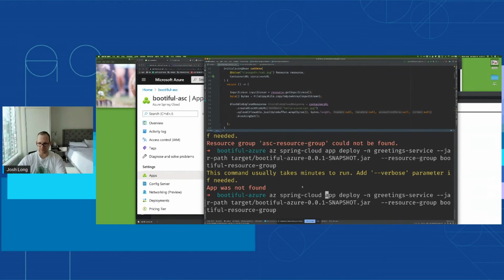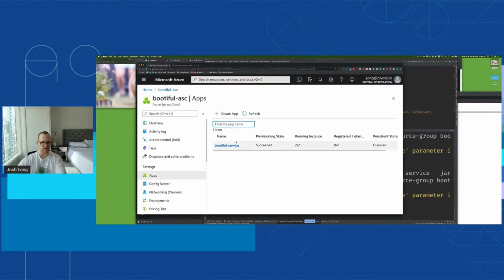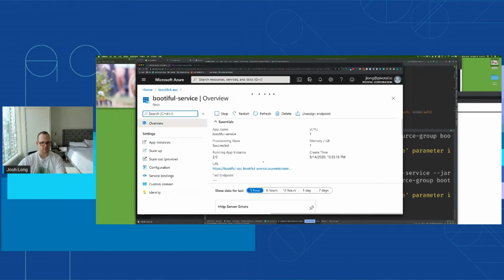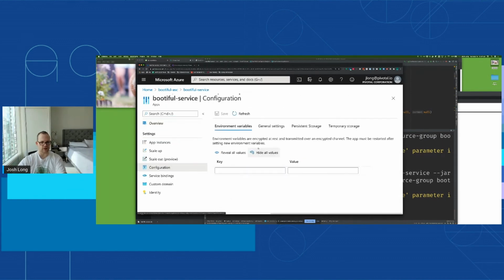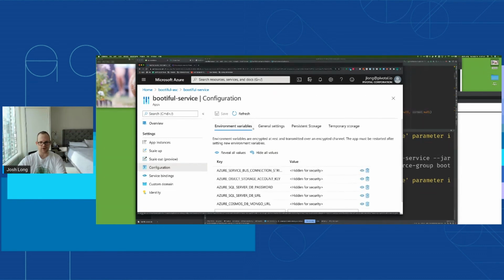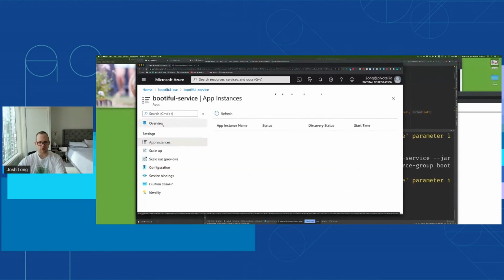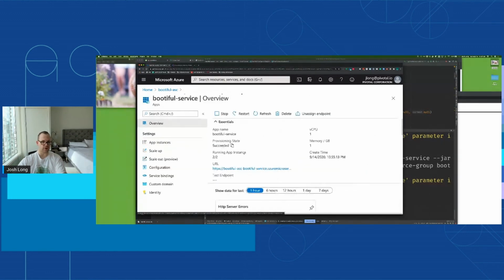Now, this service, by the by, has already been pre-configured. It's got all the environment variables and all that stuff. I've already configured it to use the latest and greatest version of Java, I'm pretty sure, and all that stuff, right? So if I look here in the configuration, you can see it's already got those environment variables. They're hidden for security for obvious reasons, but they're there. And I have no app instances at the moment, right? If I go to the overview, I do have two app instances. I give it a URL, right?